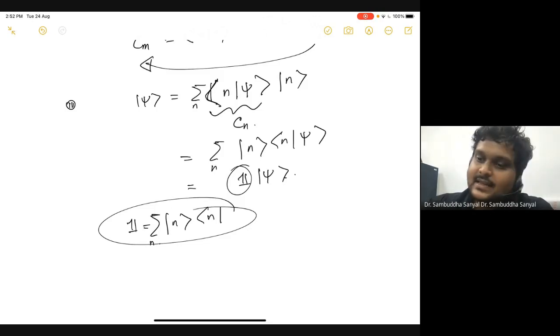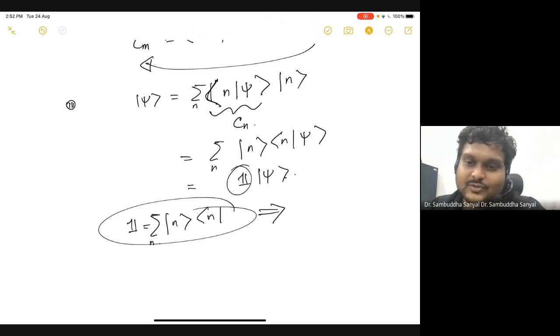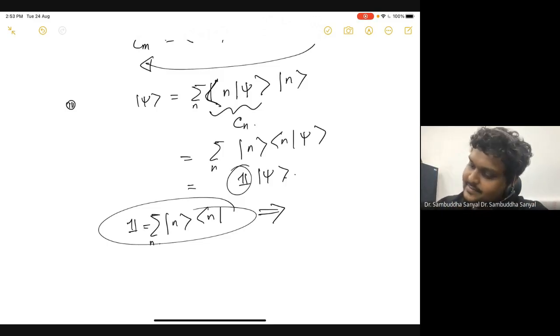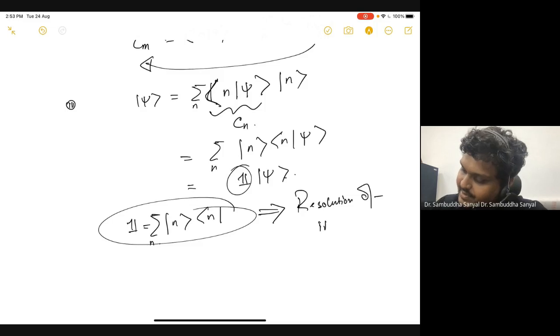So this statement is called the resolution of identity, and it is one of the most valuable things. You will learn a lot of math and a lot of algebra, and a lot of calculation will depend on this resolution of identity. Why are you calling it resolution of identity?